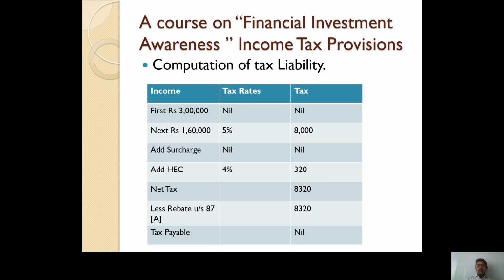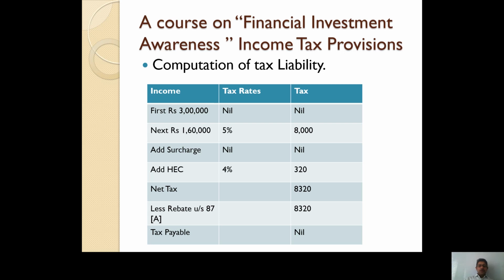Now we have calculated tax as per the applicable tax rates. So here net tax is 8,320. But as I have mentioned, if the total taxable income of an individual assessee is less than rupees 5 lakh, then 100% tax rebate is applicable. So Mr. Ranjit Kolle will get the benefit of rebate under section 87A, that is 100% tax rebate. So 8,320 minus 8,320, the tax payable by Mr. Ranjit Kolle is nil.